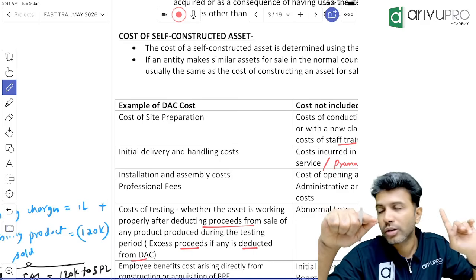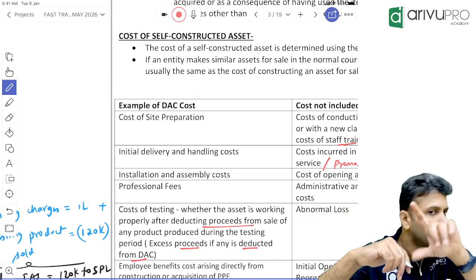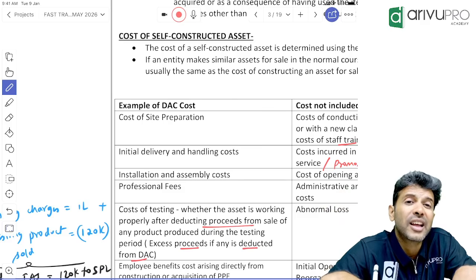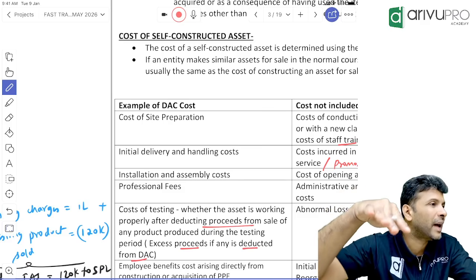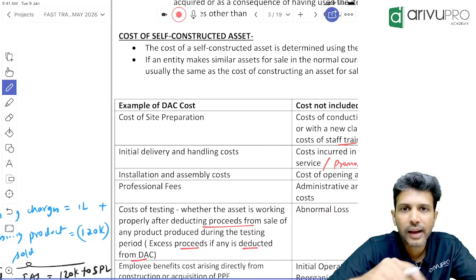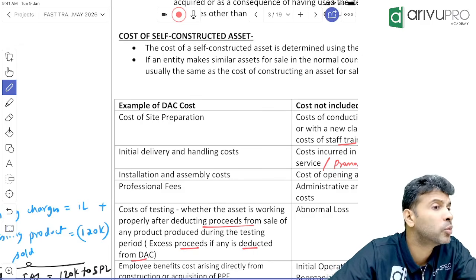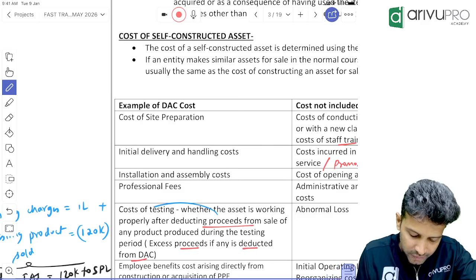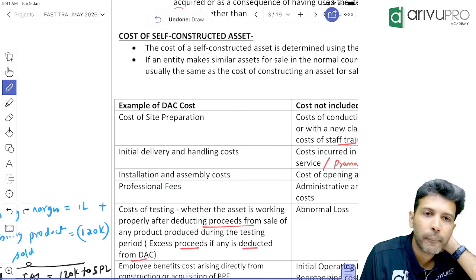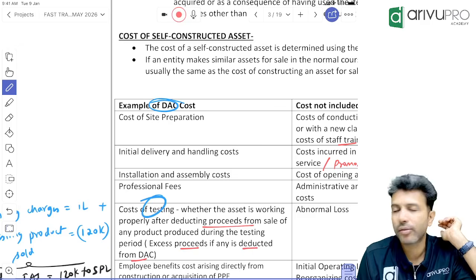Now the second testing charges of 70 lakh, what will we do? Capitalize, because only after the testing can you say the asset is management ready to use. Both testing charges, 45 lakh for testing 1 and 70 lakh for testing 2, will be capitalized. Done now. Got it, everybody? Because testing charges also is an example of directly attributable cost.